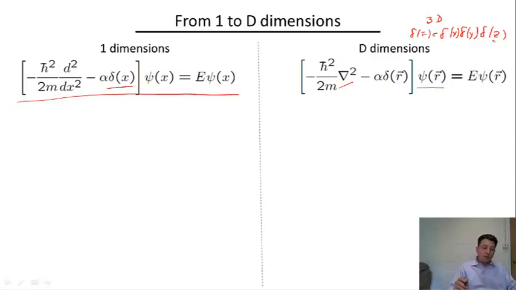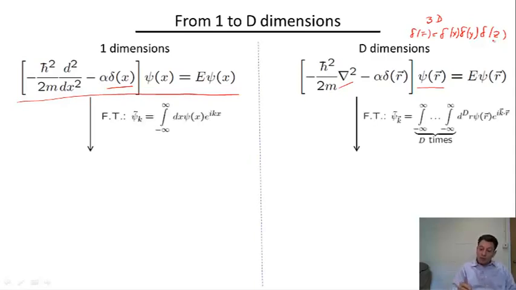So the first step in the solution, just like in 1D, involves Fourier transforming our equation. So essentially, we go from the wave function in real space to the Fourier image of the wave function in momentum space, or more precisely, a function of the wave vector k.